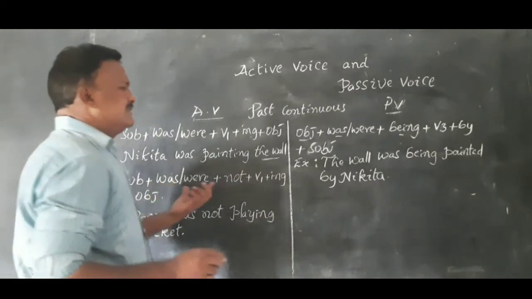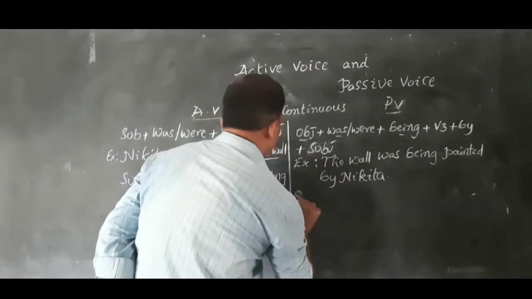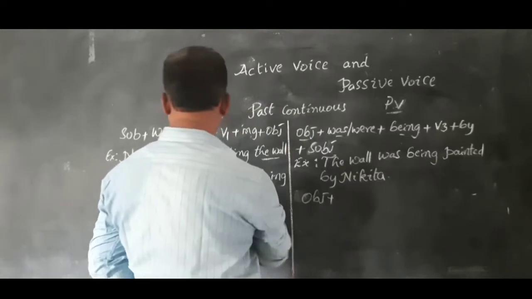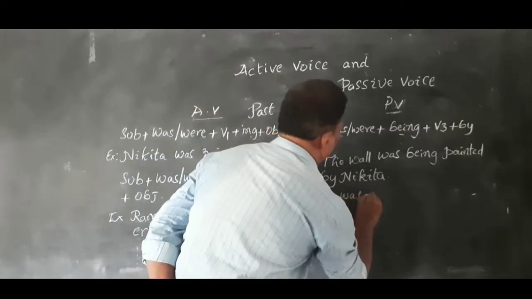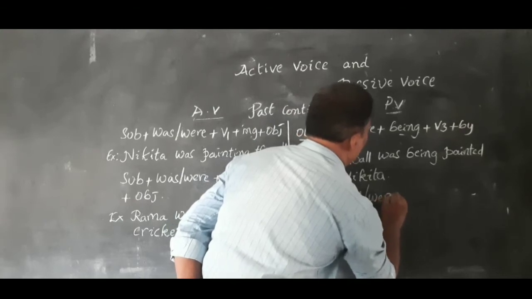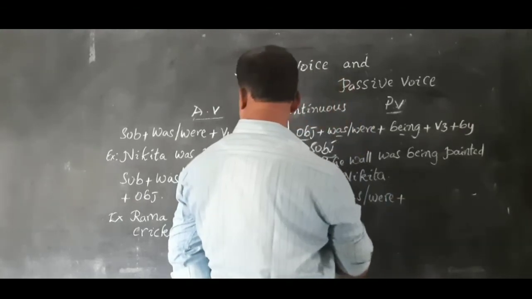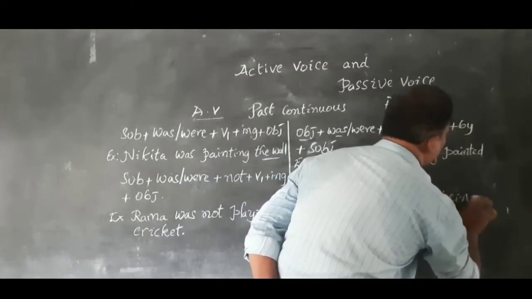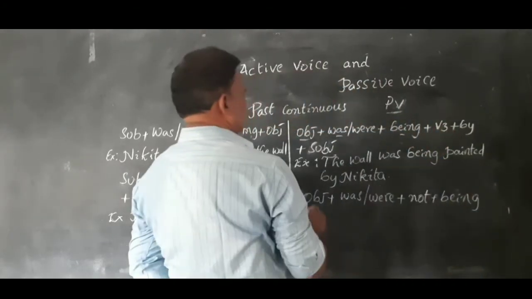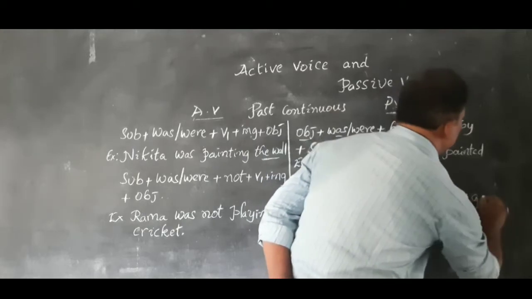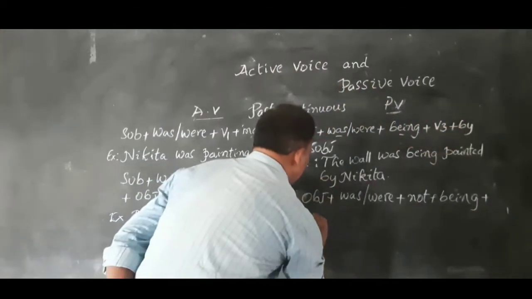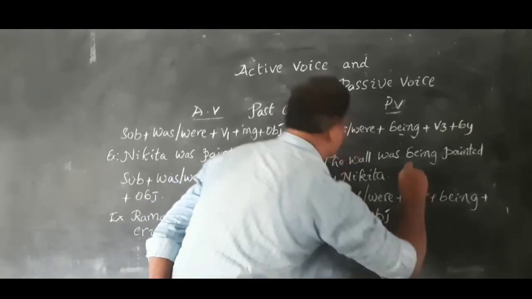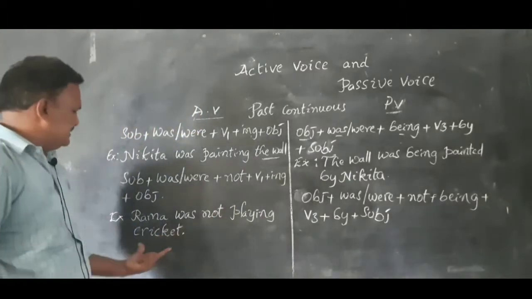The structure of passive voice for this: object plus was or were plus not plus being plus V3 plus by plus subject. What is the object in this sentence? Cricket.